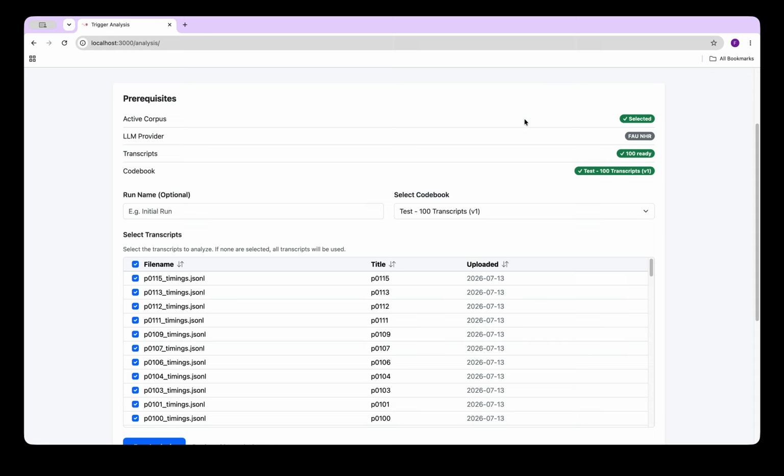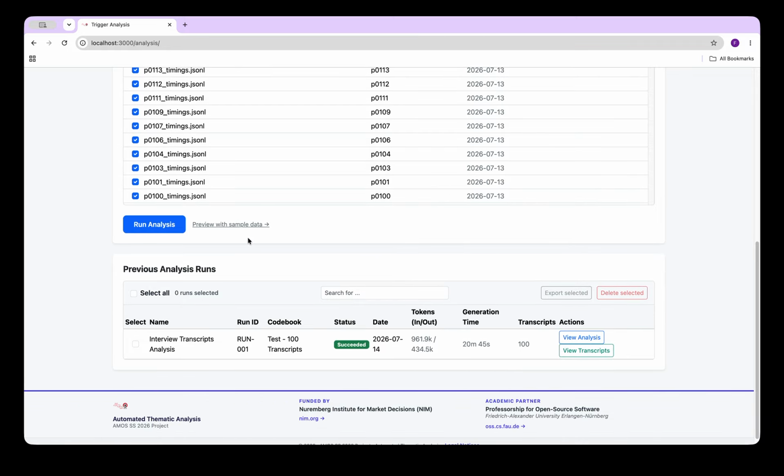So you have to select the corpus, the number of transcripts you want, which in this case is all of them. Also the codebook, which is the one that we already generated. You could also, for example, upload your own codebook and then have the application apply that newly uploaded codebook to the transcripts. Then once you go here, you click Run Analysis. After about 20 minutes for 100 transcripts, you would have this done.